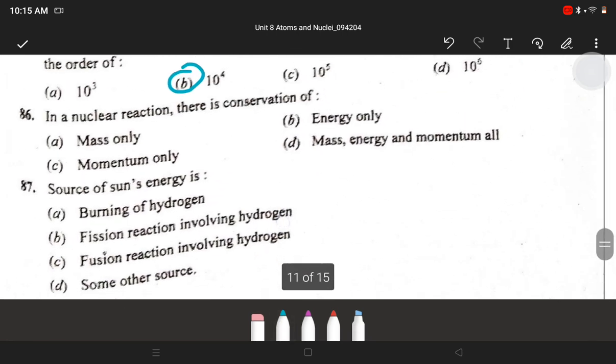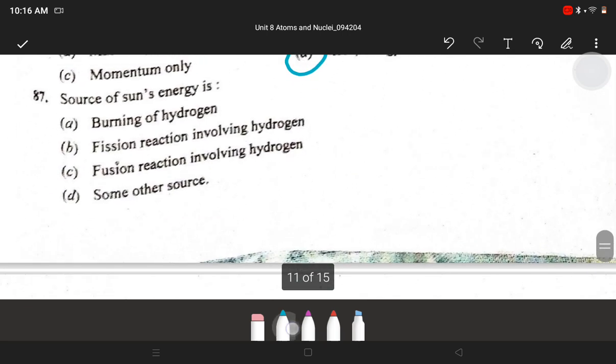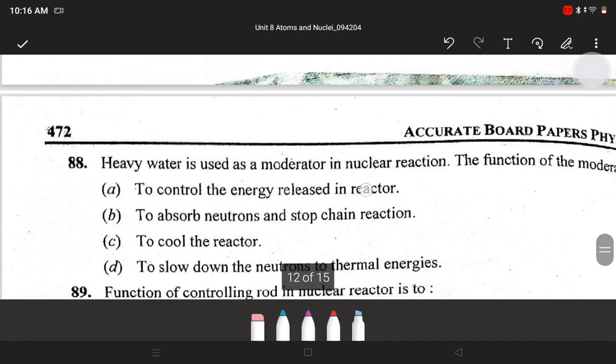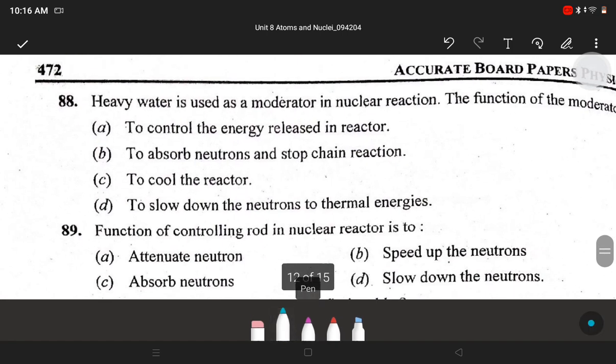Next, in a nuclear reaction there is a conservation of. Answer is D. Mass, energy and momentum all. Next, source of sun's energy is. Answer is C. Fusion reaction involving hydrogen. Next question is heavy water is used as moderator in nuclear reaction. The function of the moderator is. Answer is D. To slow down the neutrons to thermal energies.